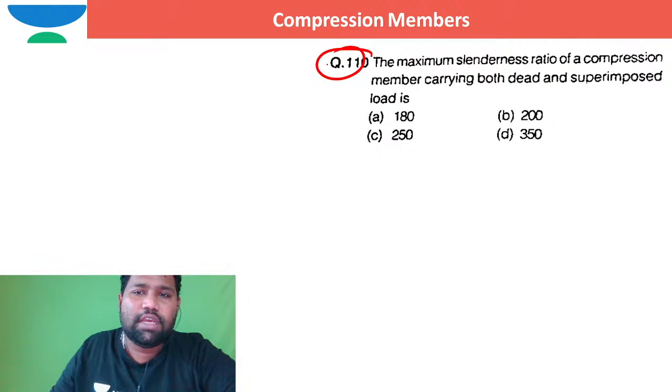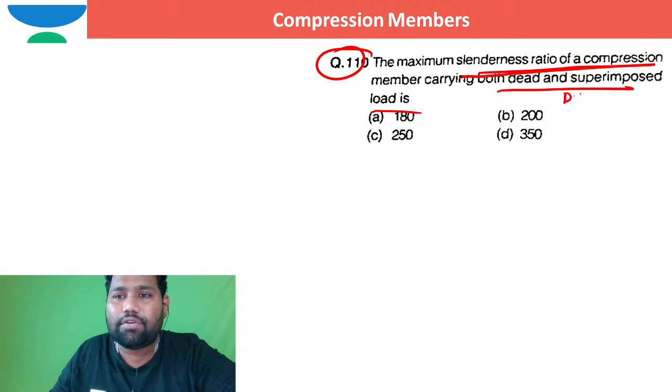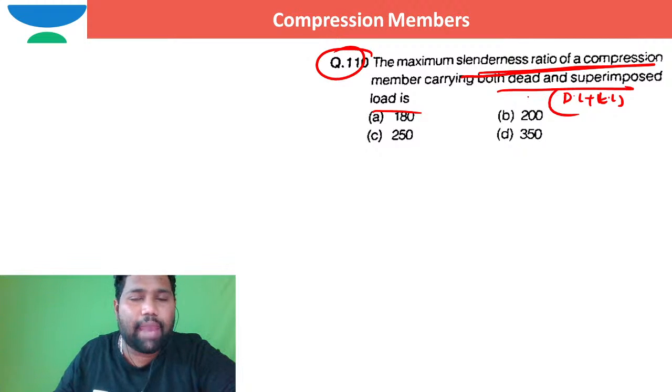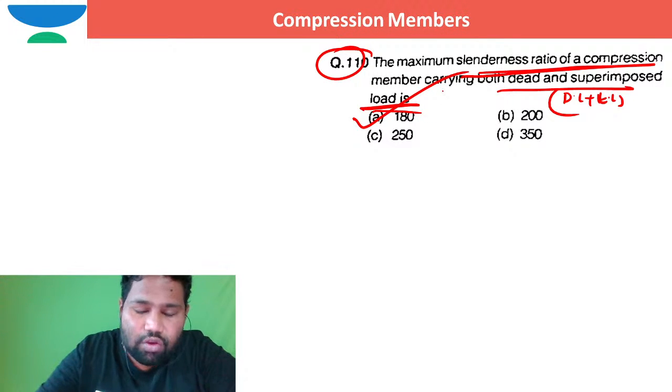Can you see this question? The maximum slenderness ratio of a compression member carrying both dead load and superimposed load, dead load and live load. The maximum slenderness ratio, this I had already talked about. The superimposed load is live load. The limiting slenderness ratio for a compression member is 180 in that particular case. I had already mentioned, right? So directly I can go for 180.